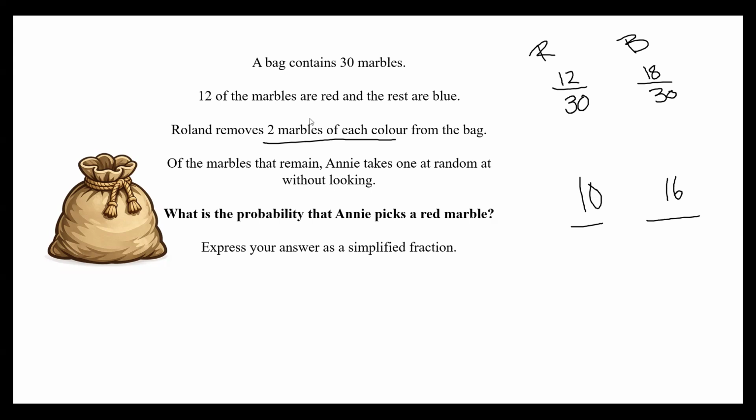I'm going to go to Ava. Don't worry if you can't explain it, Ava, only because I know you got it correct. Ava, why does the denominator have to change? Because you've taken 2 away from each colour, so you'll be taking 4 away.